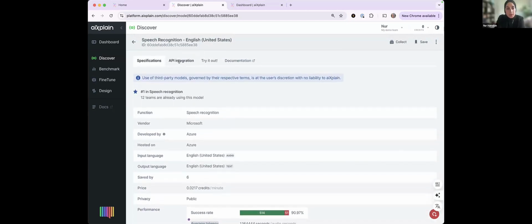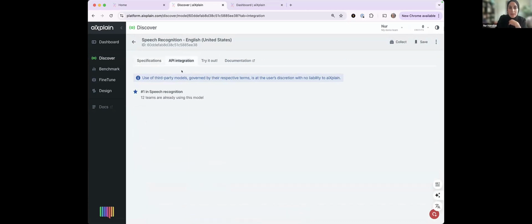Okay, so the other tabs here are unified across all the marketplace. So if I describe this here, you should find it in any asset that you will select. We have the API integration tab. This is where you would find the code that allows you to call that asset from outside of aiXplain, in your apps, in your Vercel app, in your Slack channel, using Cursor, whatever tool you're using today. You just need an API, and this is where you will get it.